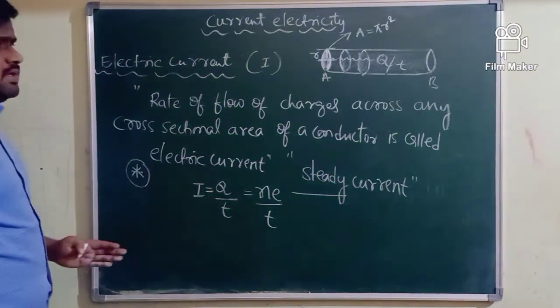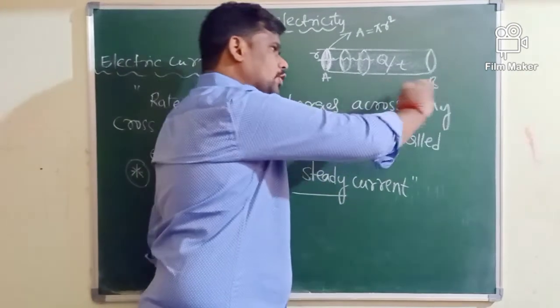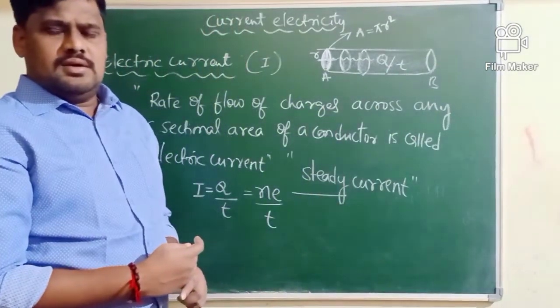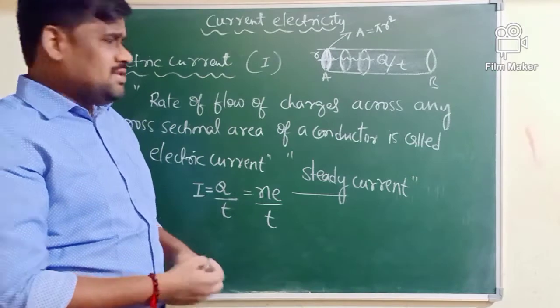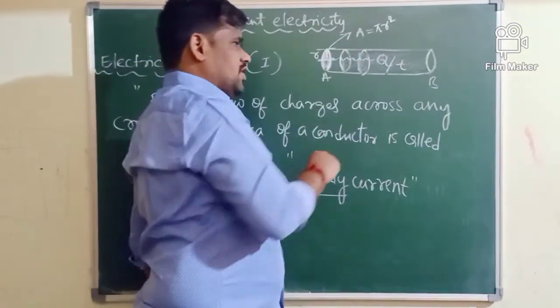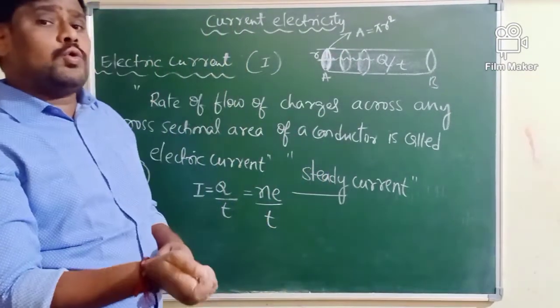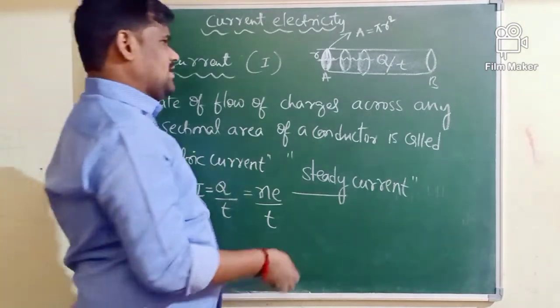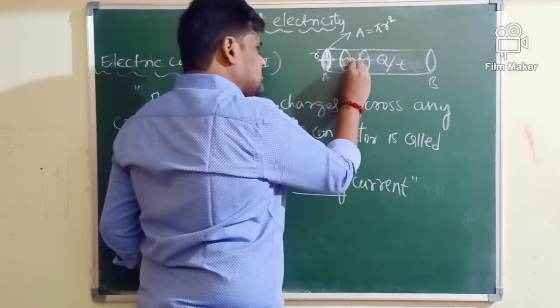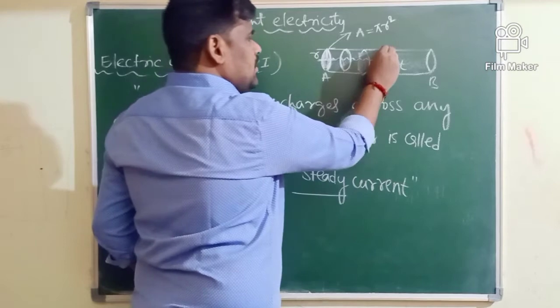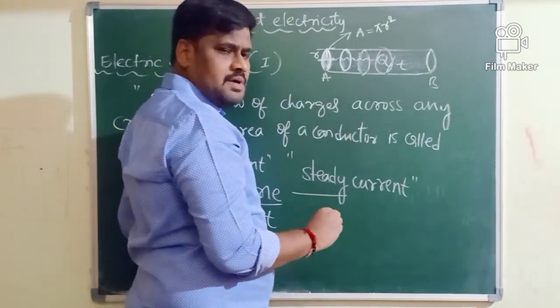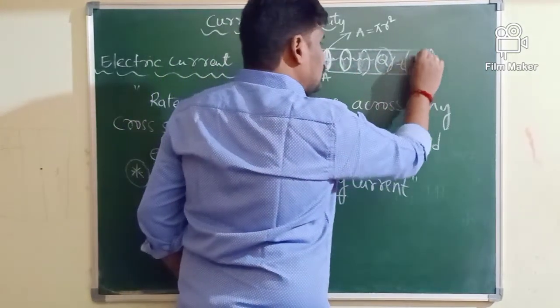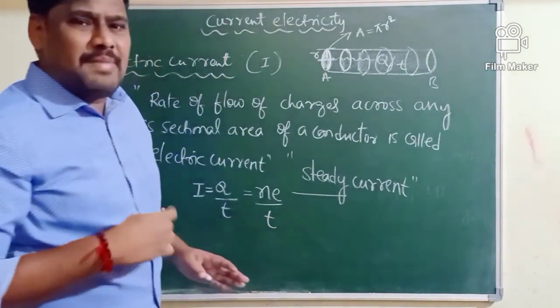Sometimes the flow of charge across a conductor is non-uniform, means in different regions there is a different quantity of flow of charge. For example, here the flow of charge may be maximum, here the flow of charges may be minimum, here maybe once again the flow of charges may be maximum.